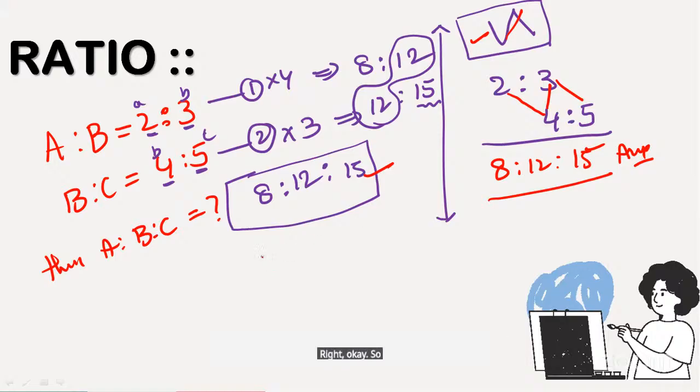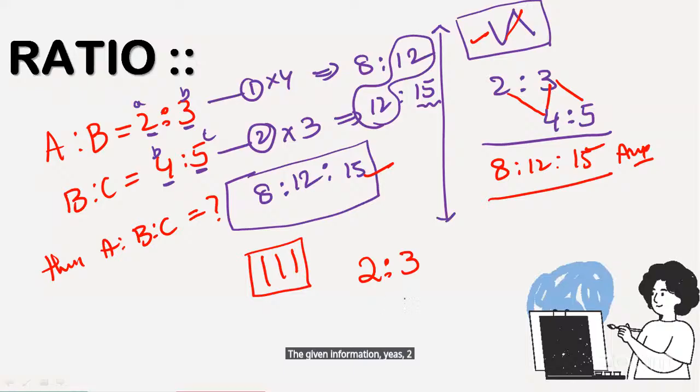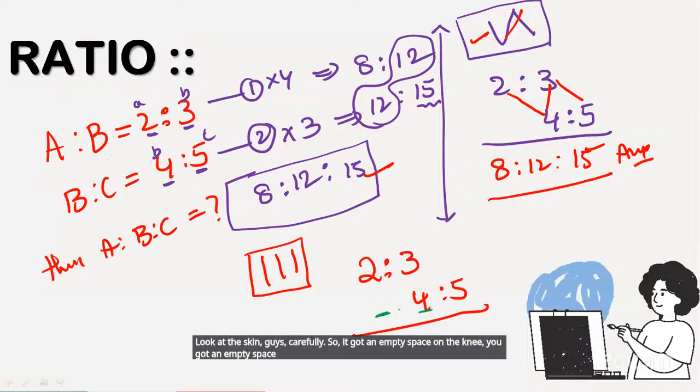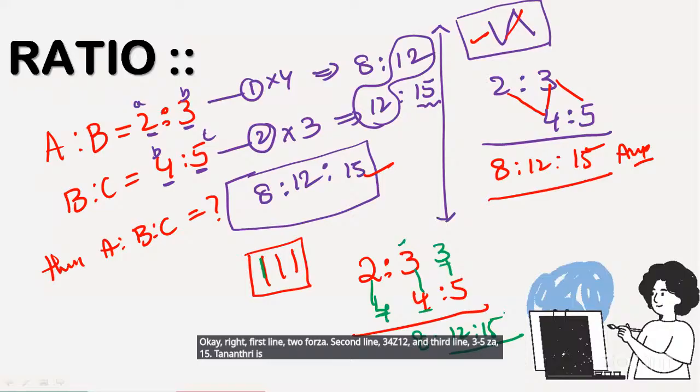Some people also solve it like this. We can solve the problem using 3 lines. The given information, A is to B is 2 is to 3, and B is to C is 4 is to 5. Look at the screen, guys, carefully. Wherever there is an empty space, note the number there. First line 2 4s are 8, second line 3 4s are 12, and third line 3 5s are 15. Then the answer is 8 is to 12 is to 15.